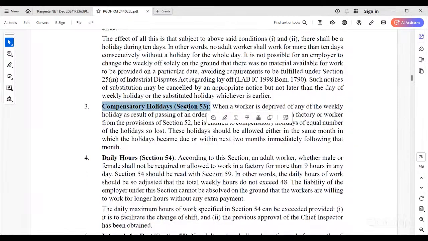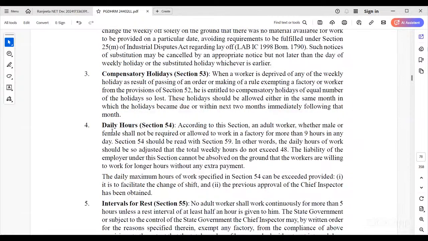Compensation, see, if your employee is working more than 1 day, what we call OD, holiday day, so they need to claim one. All these holidays should be allowed either in the same month or in the next 2 months immediately from this month. See, these compensatory holidays are provided, and the daily hours.